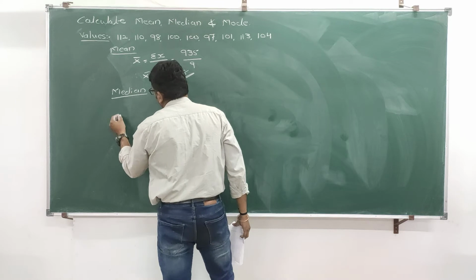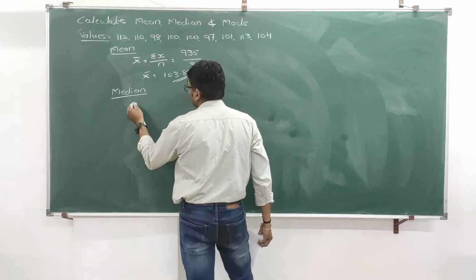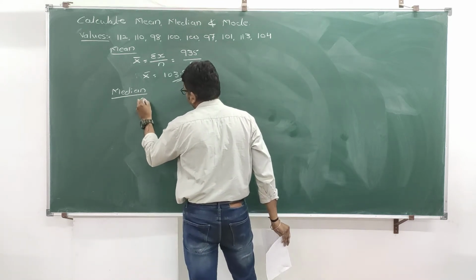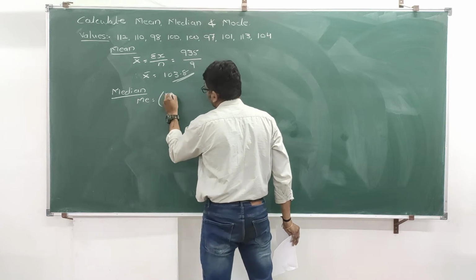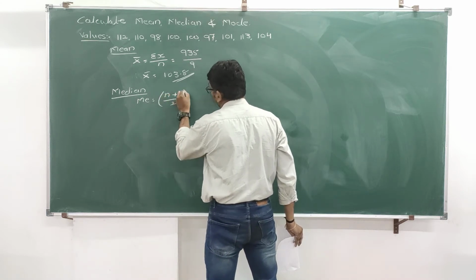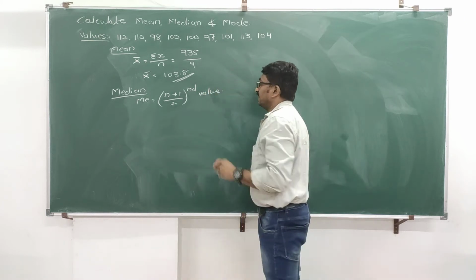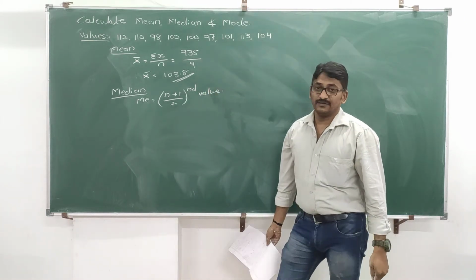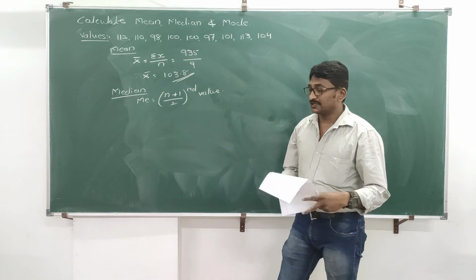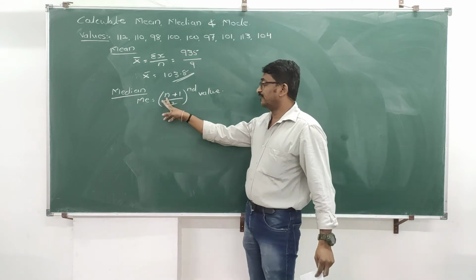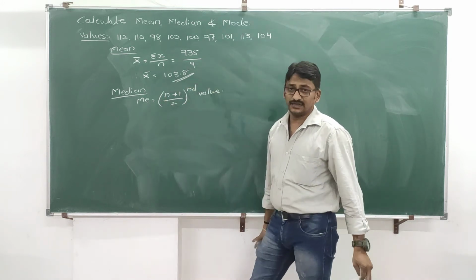Median. First I will write down the formula. The formula is median is equal to the (n plus 1) divided by 2 th value. Now as per this formula, you know the n value, that is small n is 9, correct?